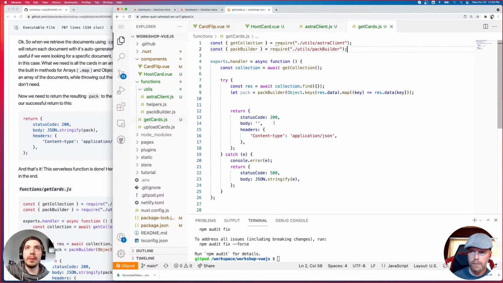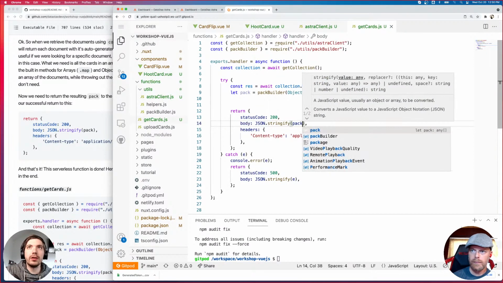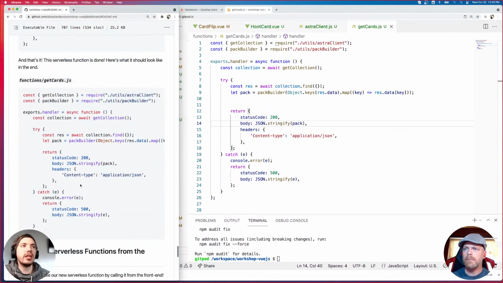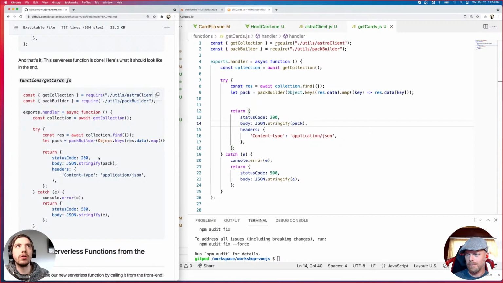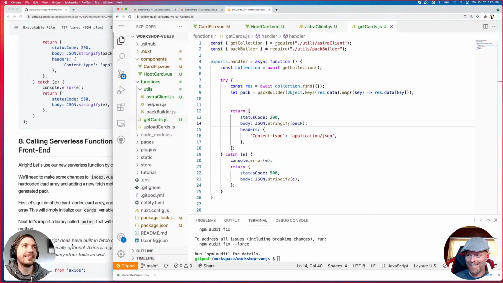Okay, so now that we have our pack, we can actually send it to the front end by including it in our body. So we're just going to do JSON stringify, and then we're going to add our pack here. So this is just serializing that information and sending it to the front end where it can be received. All right. And that's pretty much it. If you want to, this is in the repo, this is the full file. I know we built it up part by part, so if you want to make sure that everything is correct, you can just copy all of this content over. Typos happen. You gotta be careful.